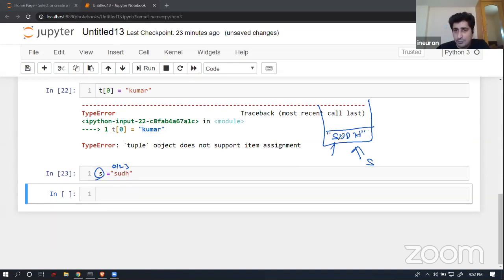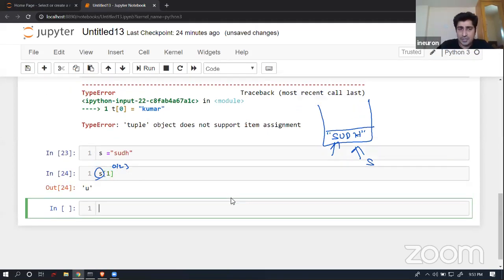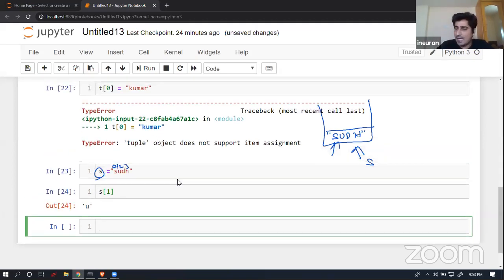Now, if I try to mutate an element at some index of this string, let's understand whether it is going to support this operation or not. Let's suppose I'm going to access the element available at index 1. As we know, in SUDH, U is available at index 1. If I execute it, yes, U is available at index 1.